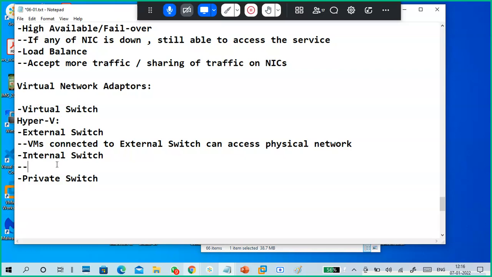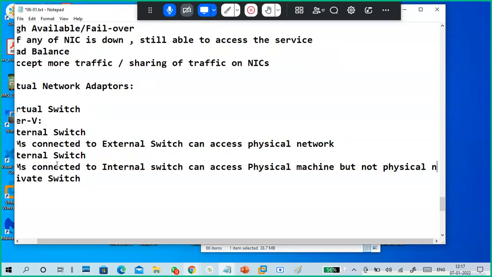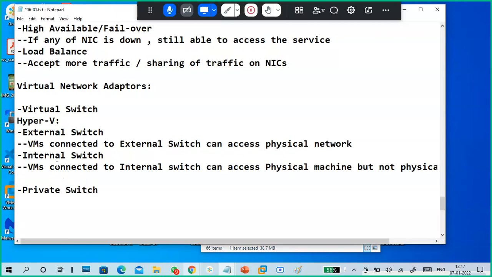Internal switches. What are the internal switches? VMs connected to the internal switch can access the physical machine but not the physical network. But in all the scenarios, virtual to virtual communication is there.